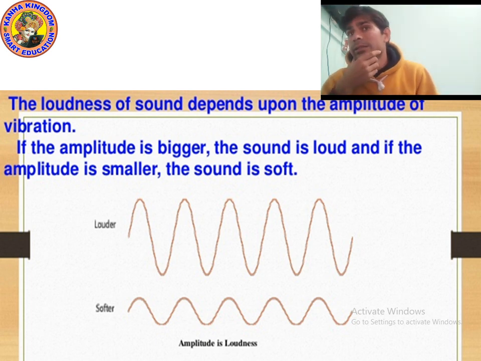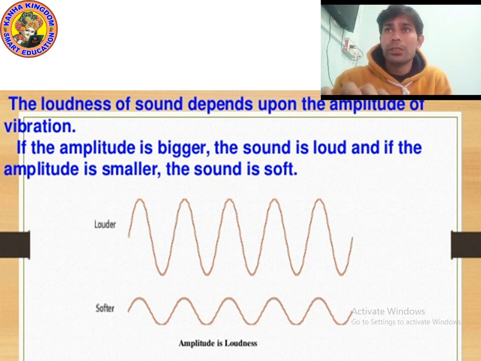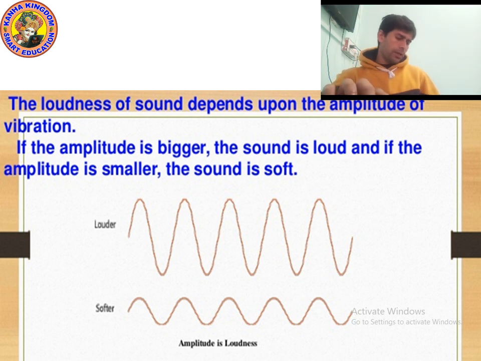One more point you need to remember is that loudness of the sound depends upon the amplitude of the vibration.